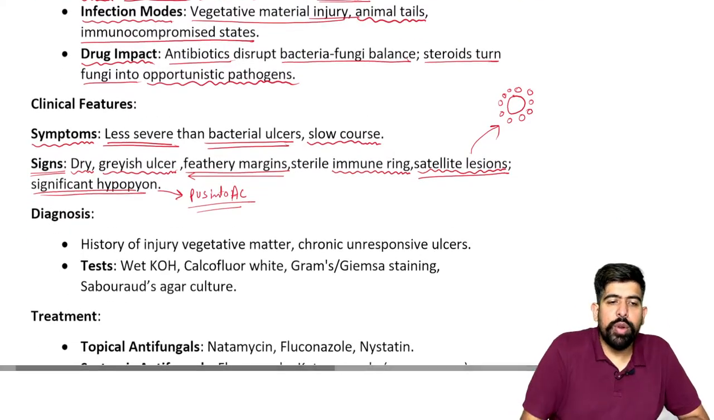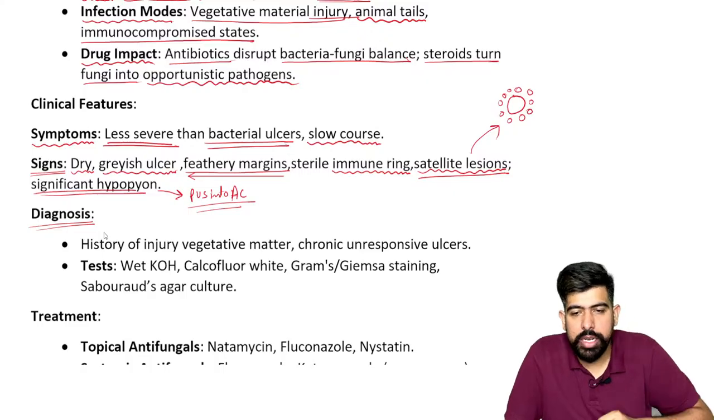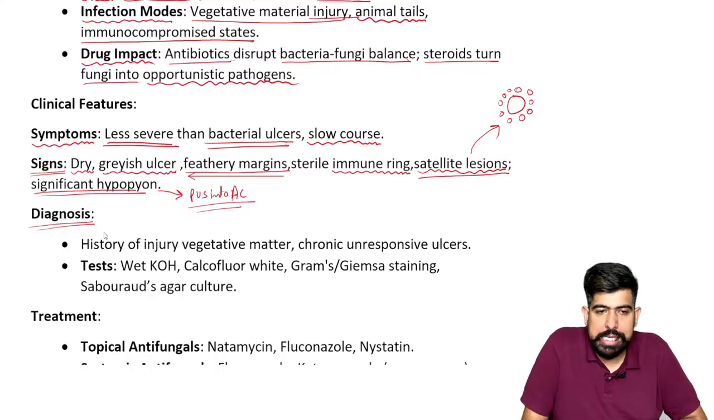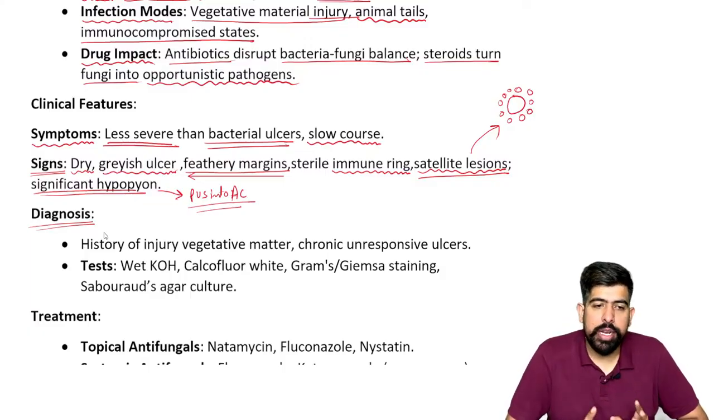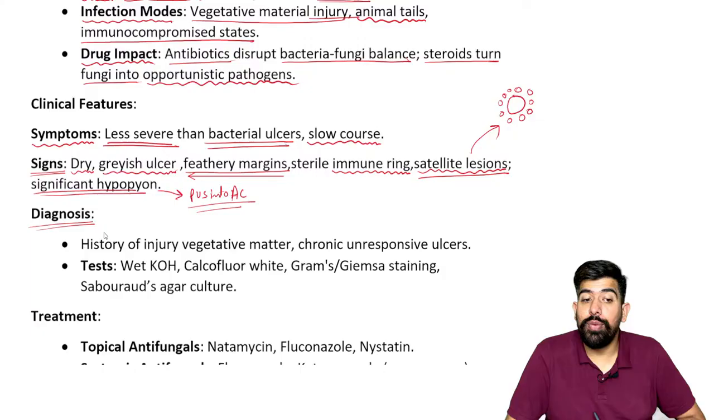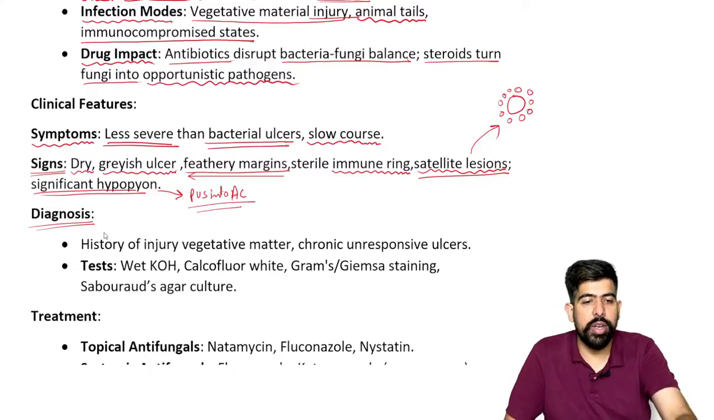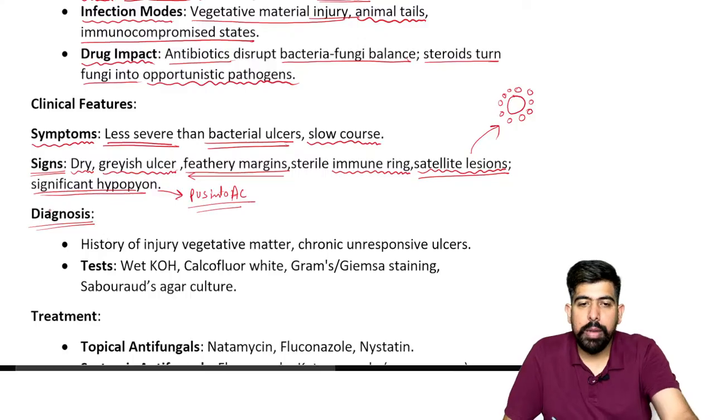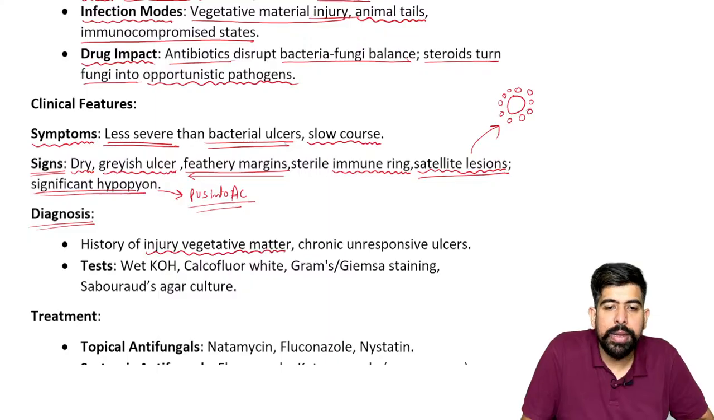Now, moving forward to the diagnosis. Of course, we have to make the diagnosis of it, so for that we have to do some tests. Importantly, as I told you at the starting, what is important is the history. What kind of history? The history of vegetative matter. It's clearly mentioned that a vegetative matter history should be present. So first of all, if the patient is coming with a fungal ulcer, the patient has a history of injury with vegetative matter.